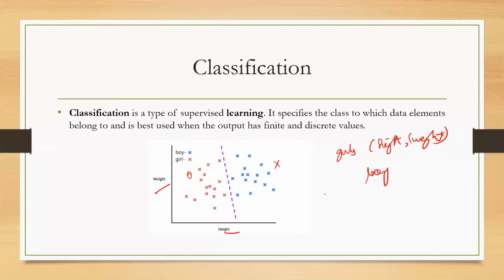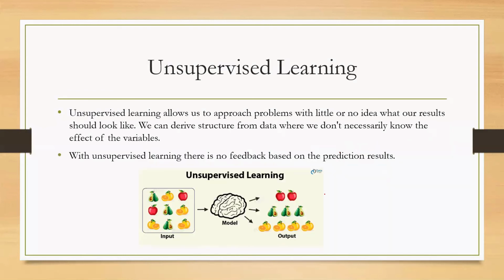I can give another example. If you have a data set about houses, then the classification algorithm would predict whether the price is less or more than the retail price. That's how classification works. What is unsupervised learning?